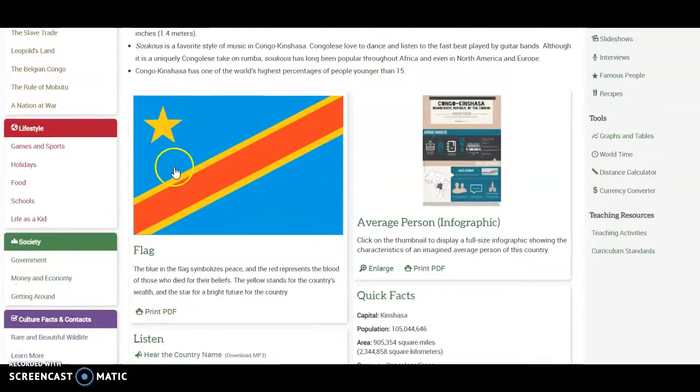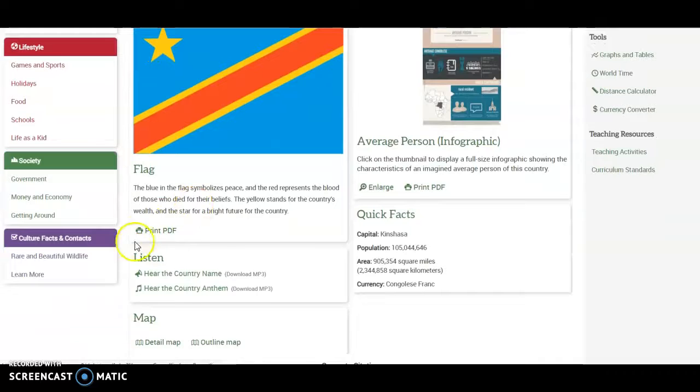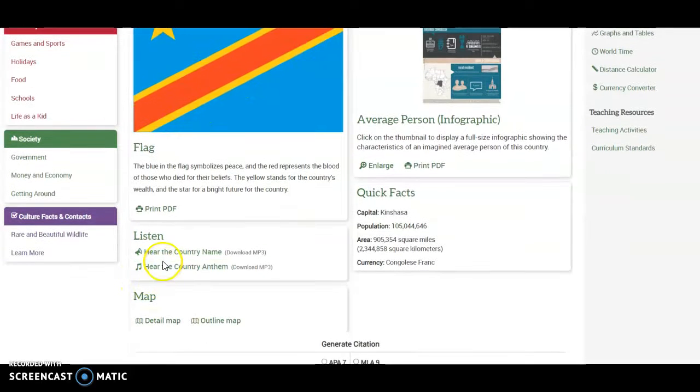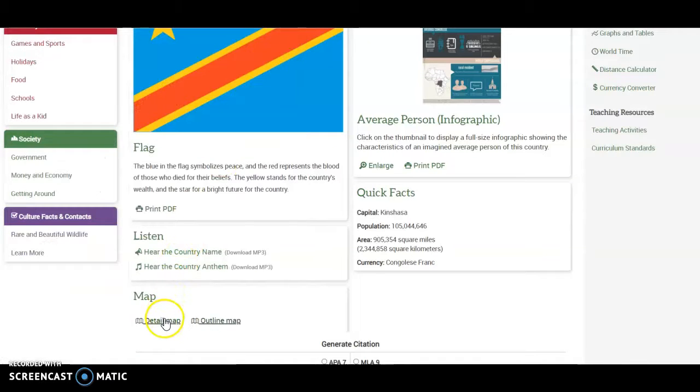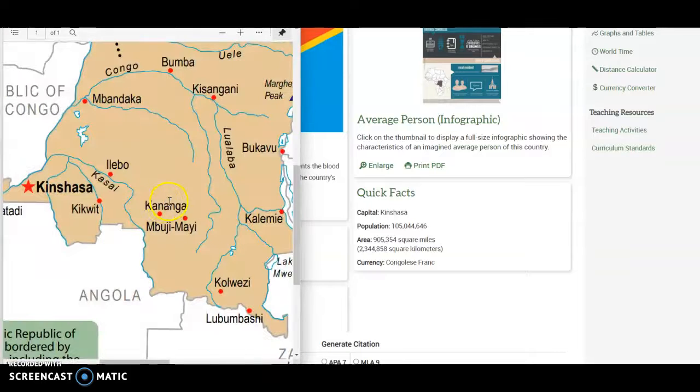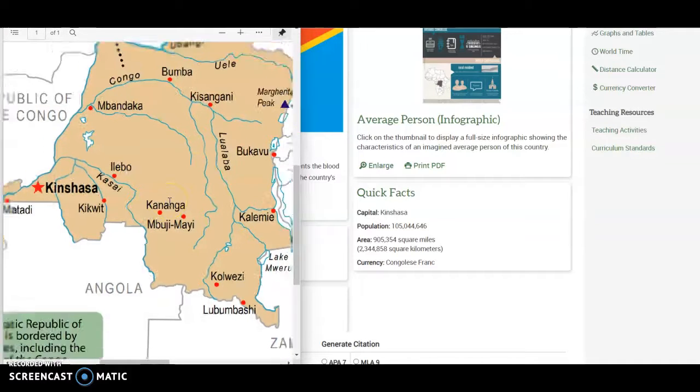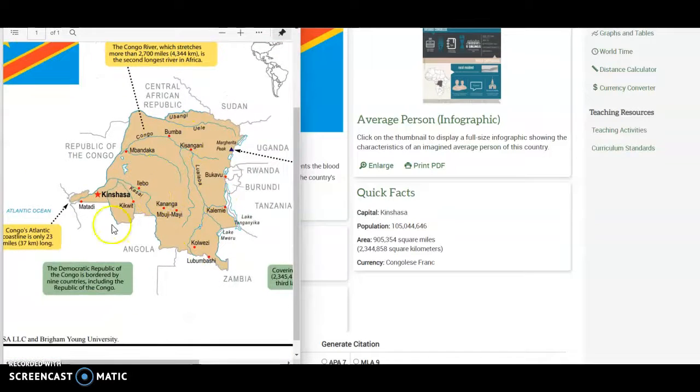I think it's really neat that the flag is in the middle, and then there's a little link that you can listen to someone say the name of the country so that you know that you're pronouncing it correctly. There is also a spot that you can listen to the country's anthem, and a spot where you can see the outline map to see the shape of the country, and a detailed map where you can zoom in, and I've already zoomed in on this, so let me zoom back out. You can zoom in and see the states or the capitals and some more information about the country as well.